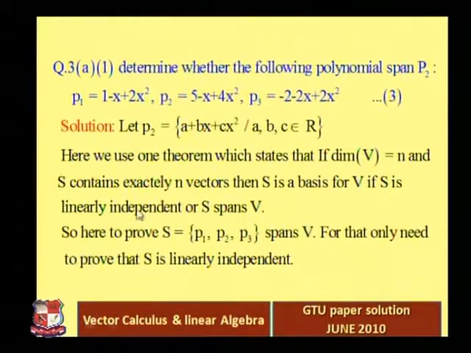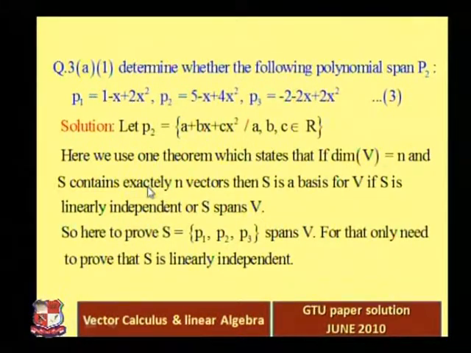Instead of checking that these 3 polynomials span P2, we check whether these 3 polynomials are linearly independent or dependent. If these 3 polynomials are linearly independent, then they span P2. If they are linearly dependent, then they do not span P2. Okay, here is my statement on why we are doing that.